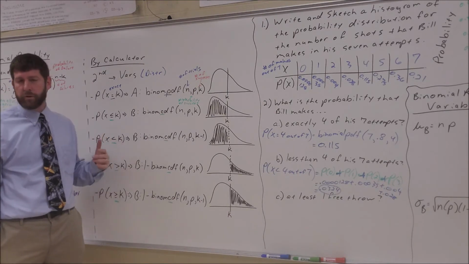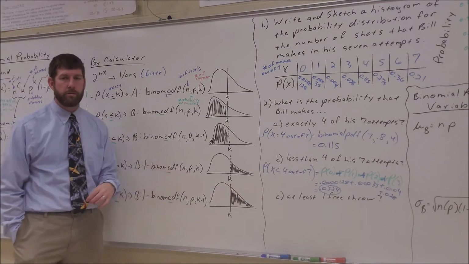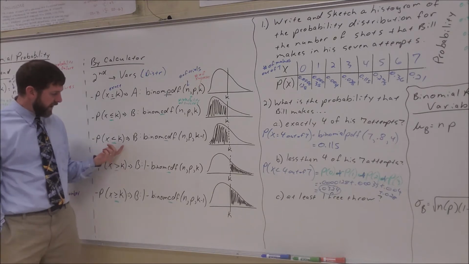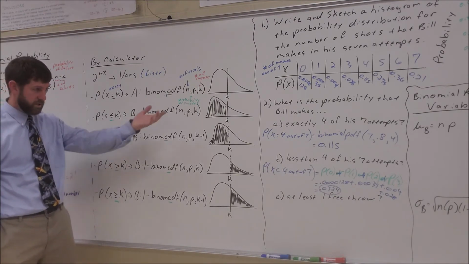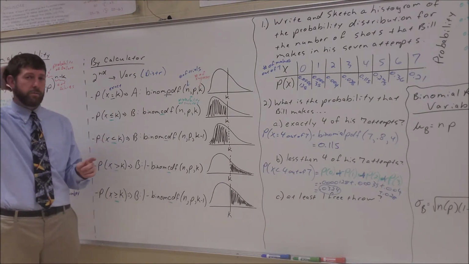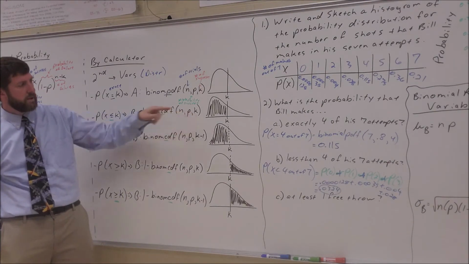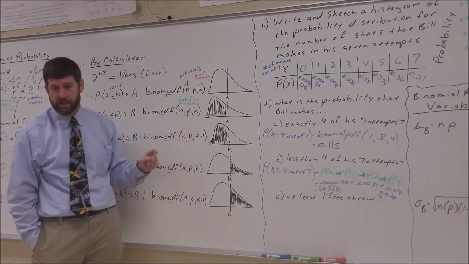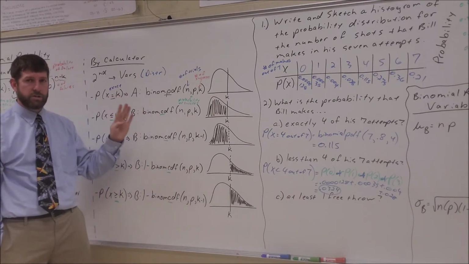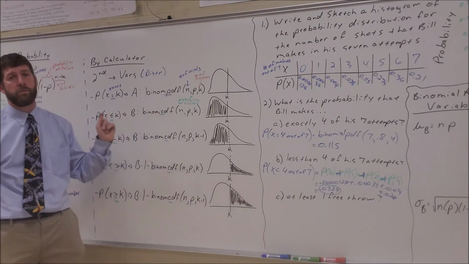If we have anything other than that, not an at most, but an at least, or a less than, or more than, we've got to adjust. So how do we adjust? If I had less than 4, like we did right here, I'm not going to type 4 in, because with 7 trials and 80% probability, it's going to read that as 4, 3, 2, 1, or 0. But I don't want that if I want less than 4. I want 3, 2, 1, 0.